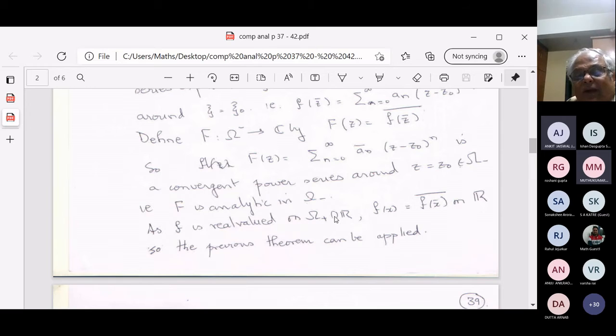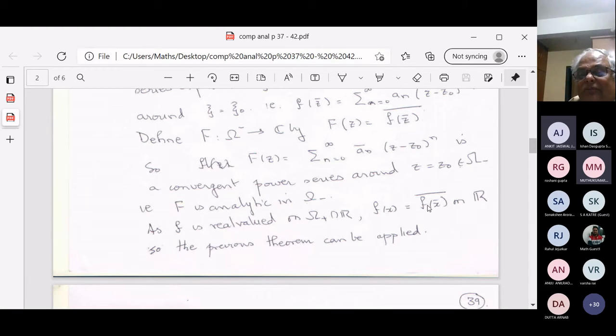What happens on the real line? Because little f is real valued on the real axis, if x is in R, x bar is x. So if x is real, x bar is real, and f on the real axis is real, therefore f of x bar is real.